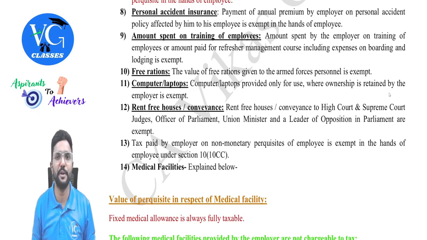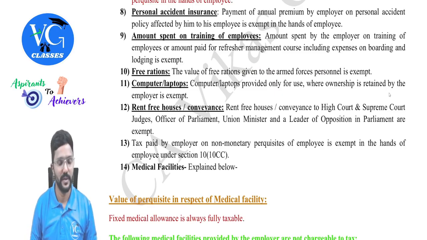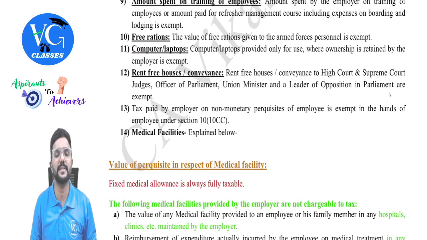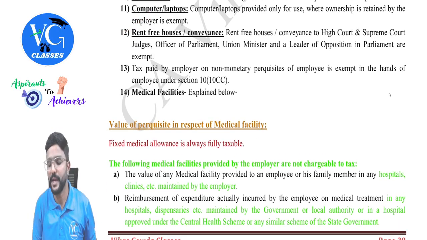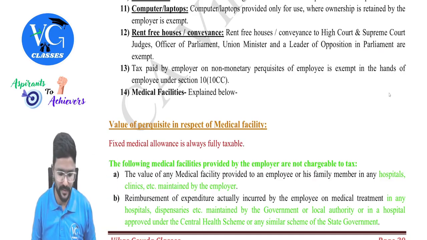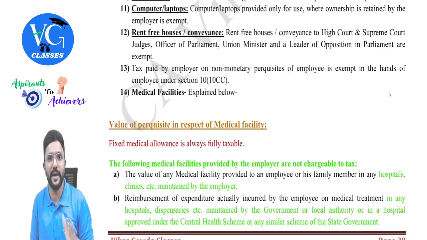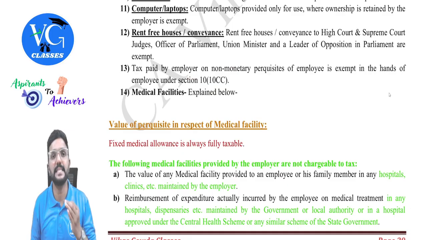It will not be taxable as education facility. Then free rations provided to the armed forces or the person who is working in the Indian Army would be exempt, guys. Then a computer or laptop provided by the employer during office work, or even if it is used partly for personal purpose, is still fully exempt. Then rent-free houses or conveyances provided to High Court or Supreme Court judges, Officers of Parliament, Union Ministers or the leader of the opposition party in Parliament will be fully exempt, guys. Then tax paid by the employer on non-monetary perquisite of the employee is tax-free. It is exempt in the hands of the employee under section 10(10CC).